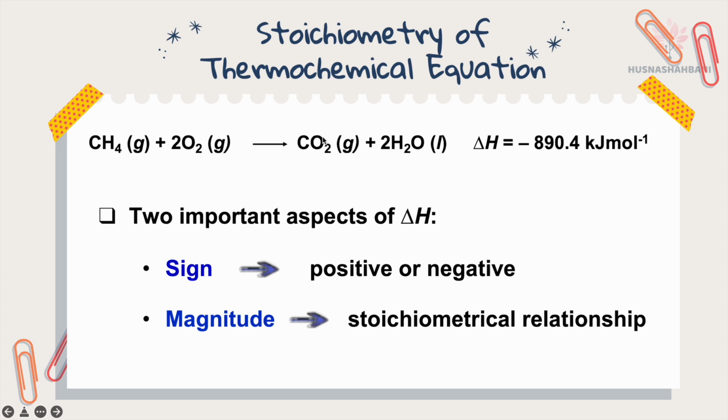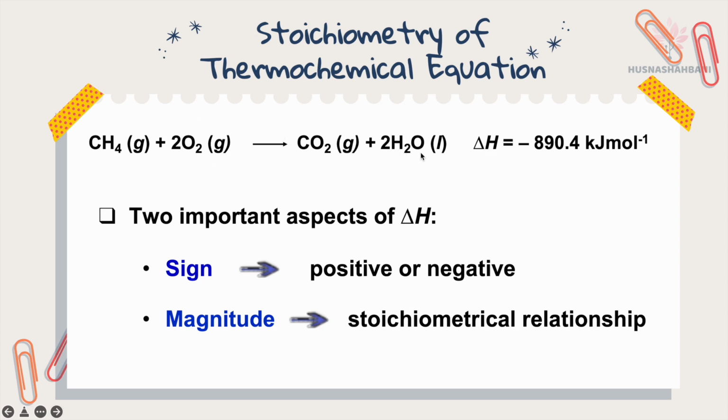Stoichiometry of the thermochemical equation. This is the chemical equation, and delta H equals negative 890.4 kilojoule per mole. From the negative sign you can interpret that this is an exothermic reaction, meaning heat is released. Initially the reactant has a particular amount of heat and heat is released to the surrounding, making the product have less enthalpy than the reactant.